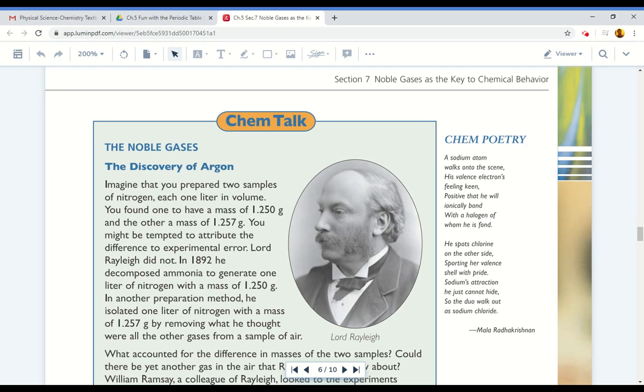Section 7. Noble gases as the key to chemical behavior. Chem Talk: the noble gases, the discovery of argon.